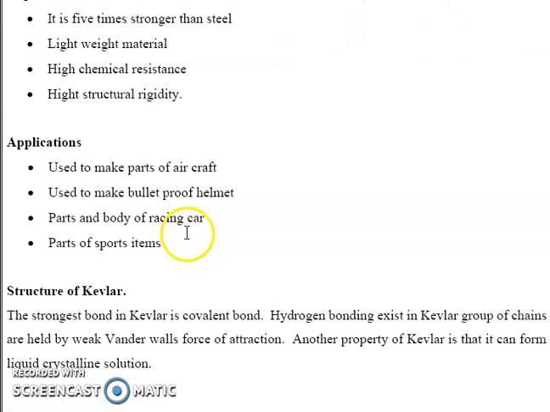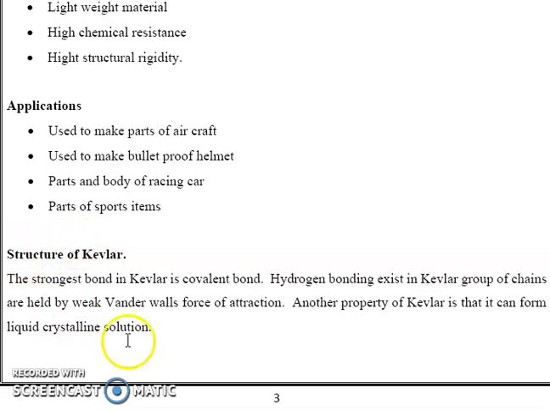The next thing, applications. Used to make parts of aircraft. Second, used to make bulletproof helmets. Third, parts and body of racing cars. Last, parts of sports items.